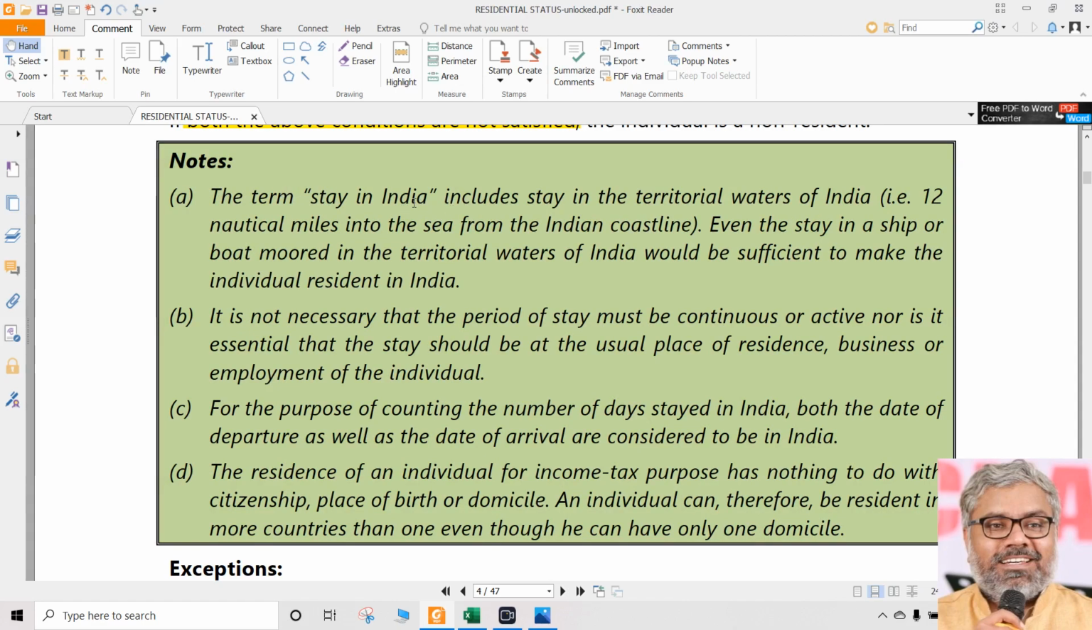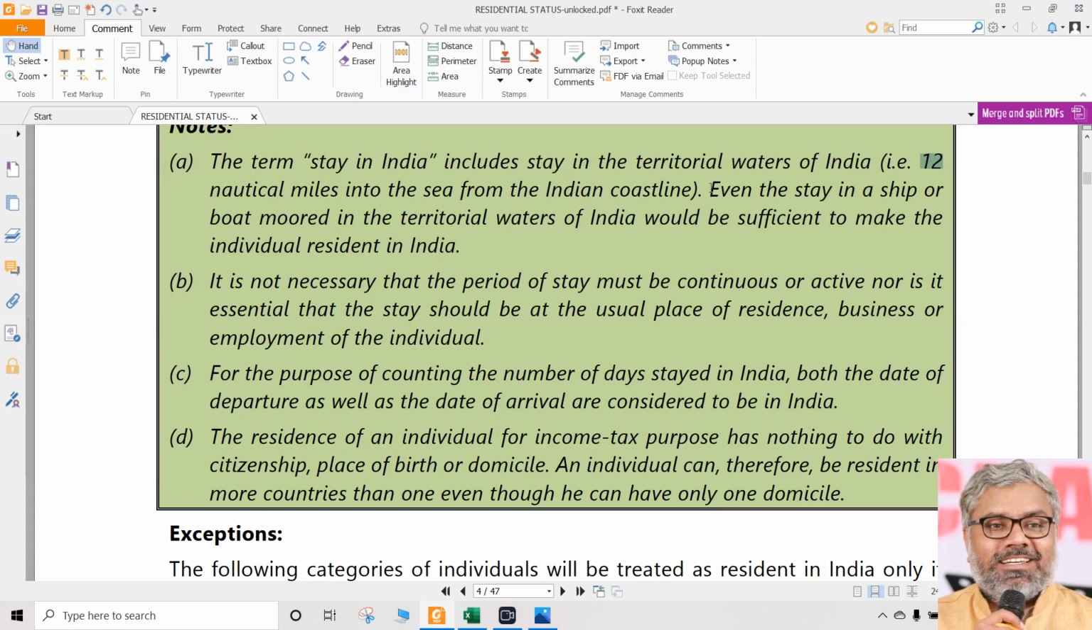The term stay in India here, we are talking about the person should stay in India, he should have been in India, includes what? Includes stay in the territorial waters also. We know this already. Why? Because India includes territorial waters of India. We know the definition of India already is inclusive of territorial waters. And what is territorial waters? That also we discussed earlier, that is 12 nautical miles into the sea from the Indian coastline.